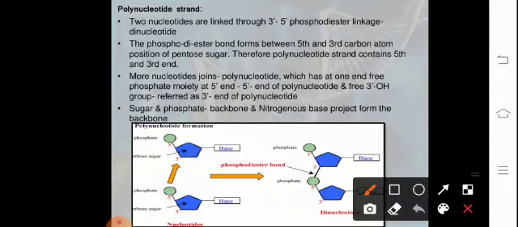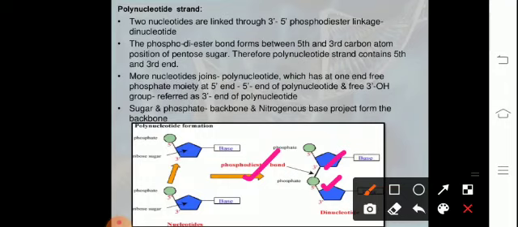Here we can see that the formation of the phosphodiester bond takes place between the fifth and the third carbon atom of the pentose sugar. So the linkage is taking place between the third and the fifth carbon atom as underlined over here. Therefore, the polynucleotide strand will contain the fifth and the third end.